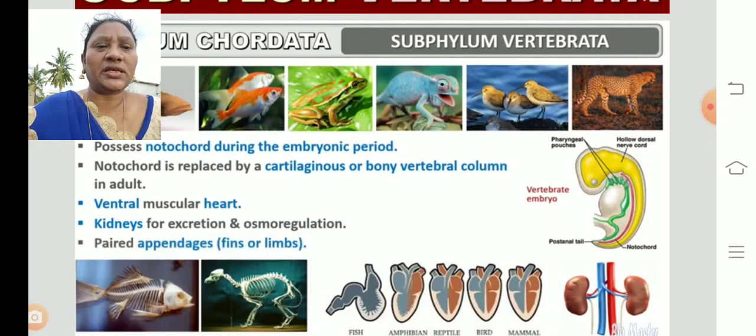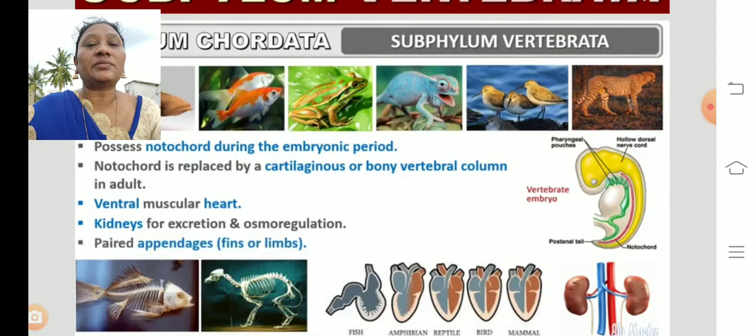Notochord is nothing but a backbone here. In the picture you can find the notochord. And the notochord is replaced by the cartilaginous or bony vertebral column in adults, when they become adult. The vertebral column protects the spinal cord. Okay, ventral muscular heart. We can find a ventral muscular heart.